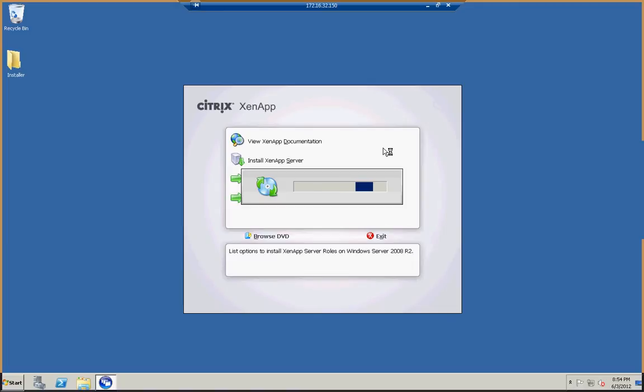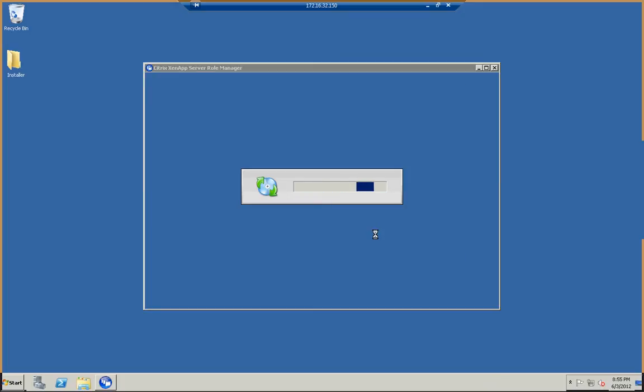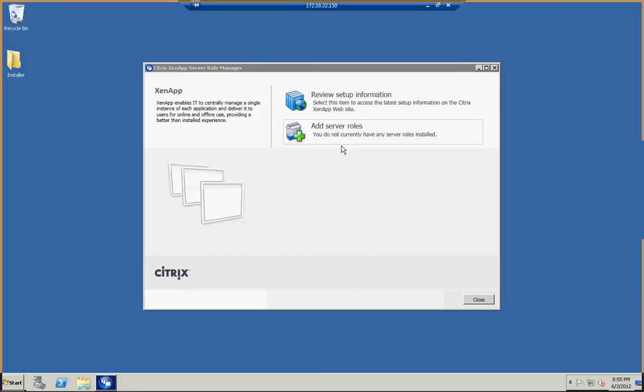The installation is completed. Now it is discovering the XenApp products. Let's exit this screen. It will give you the list of products it has. Just like the Server Manager concept, you have to add the server roles. In these server roles we have XenApp, Edge Sight server, Web Interface server, and License server.